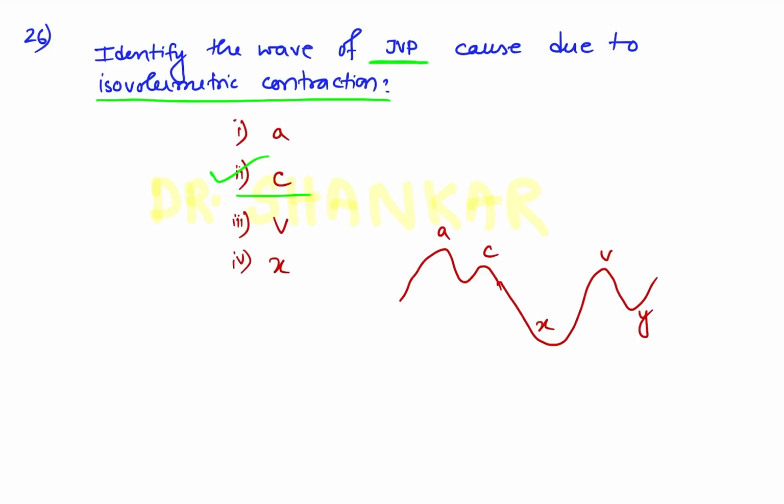This A occurs because of atrial contraction. So the A wave is due to atrial contraction. This C wave is due to isovolumetric contraction, because of bulging of the tricuspid valve with isovolumetric contraction. This downward deflection X is due to atrial relaxation.